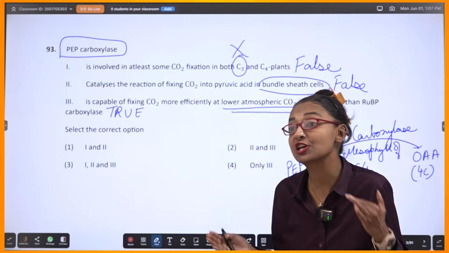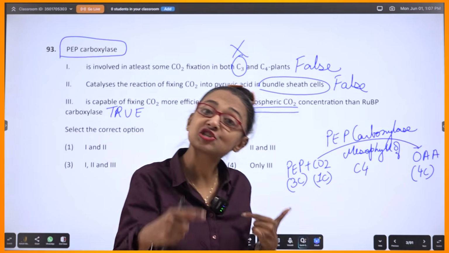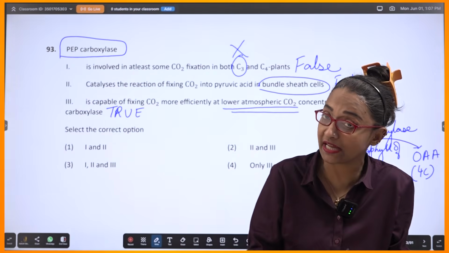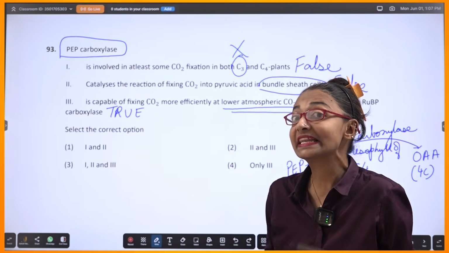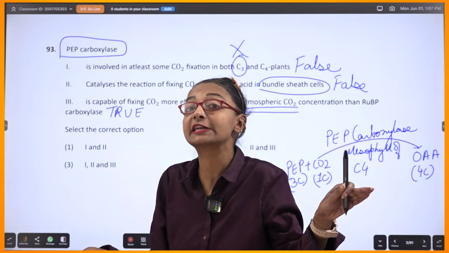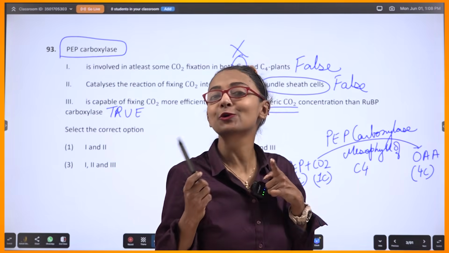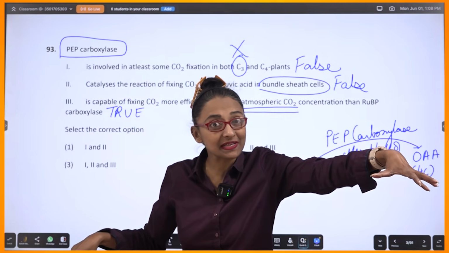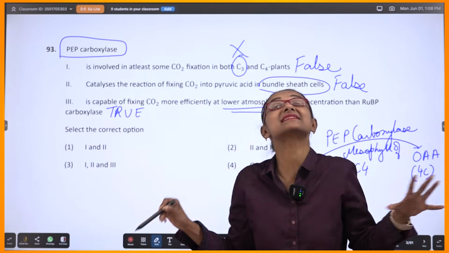So what has been done, try and understand. It is being said that the enzyme PEP carboxylase, with respect to RUBP carboxylase, can fix CO2 in a better way, more efficiently, if the atmospheric carbon dioxide concentration is low. Correct? What will happen? C4 plants can grow better. That is why C4 plants have Kranz anatomy, so that is good for them. That's one of the best adaptations.